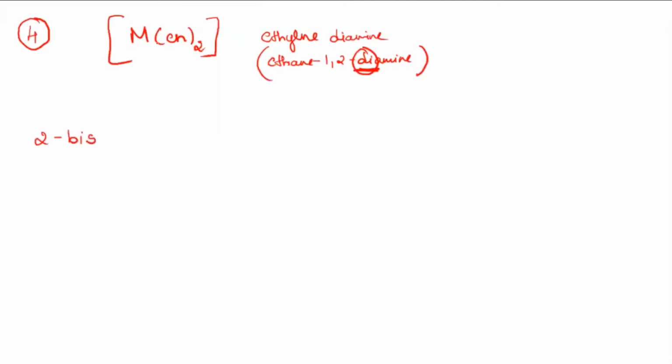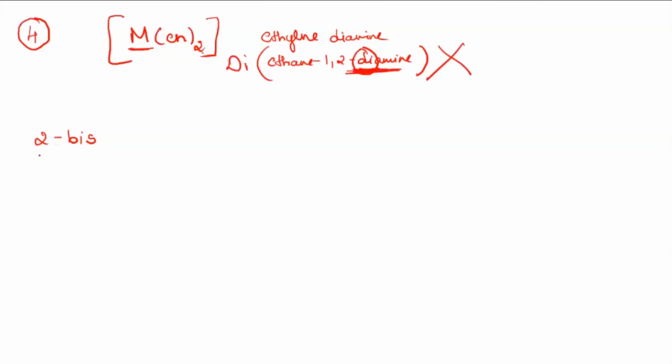Okay. So now this particular ligand which is present here, with the metal, you can see, the name should be bis ethane 1, 2 diamine. You can't write di, then again ethane 1, 2 diamine. That will be wrong. If you write it like this, diethane 1, 2 diamine, it's the wrong way of naming the compound. If the didentate ligand or polydentate ligand already has this prefix used, then you should make use of another prefix.